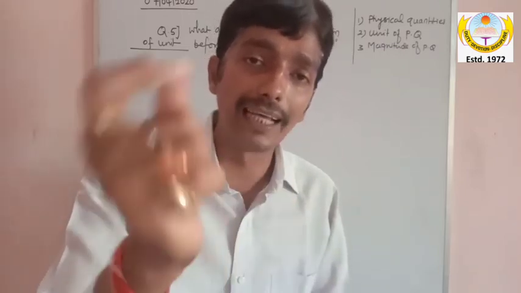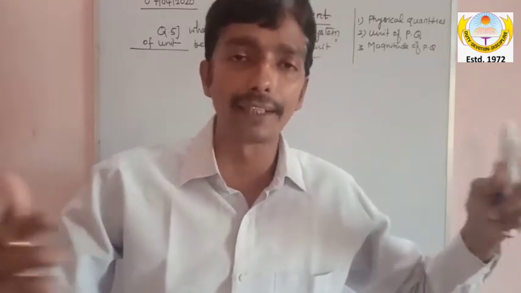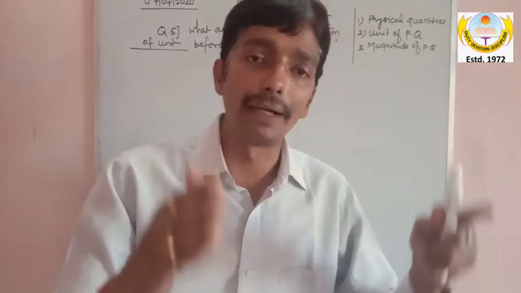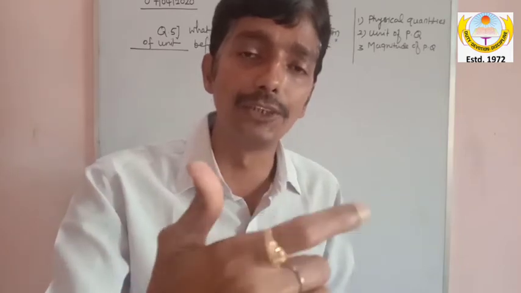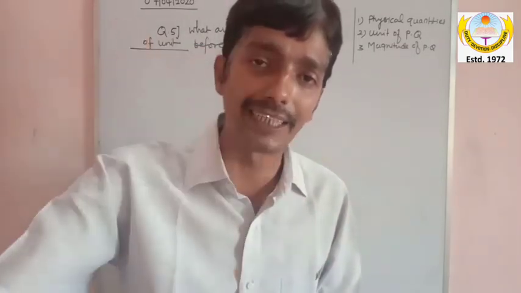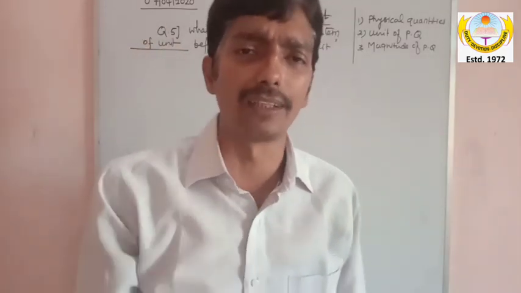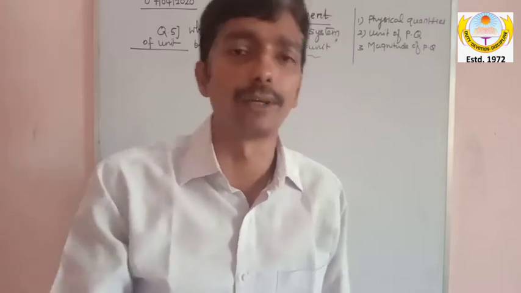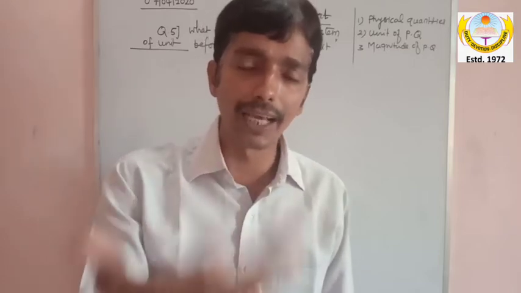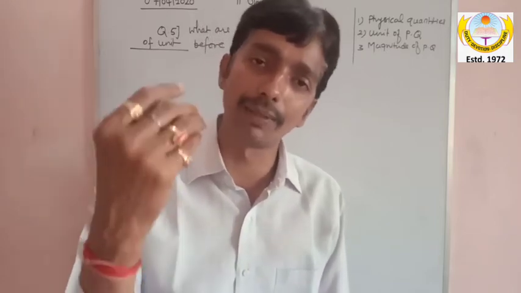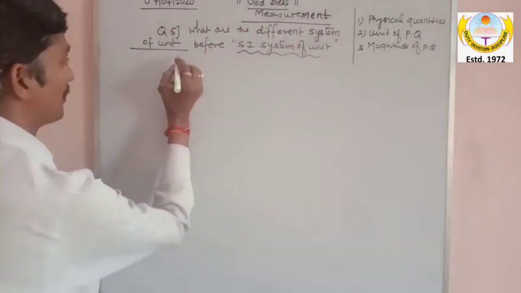For example, length can be measured in meter, and length can also be measured in centimeter. Don't get confused with kilometer. Kilometer is also a unit of length, my dear, but that is the longer distance unit. We use it for a journey from one state to another state, a long distance. Kilometer is actually meter only, because a kilometer is 10 power 3 meter. So ultimately, the base unit of length is meter. But scientists have given meter, centimeter, as well as foot. So for that reason there were different systems of unit before the SI system, and they are as follows.